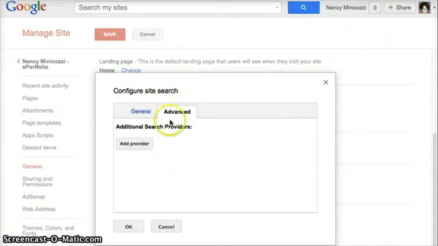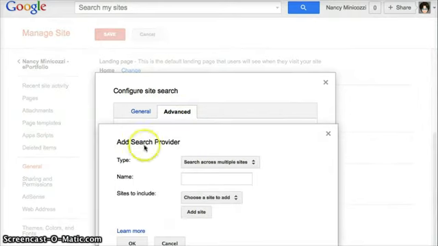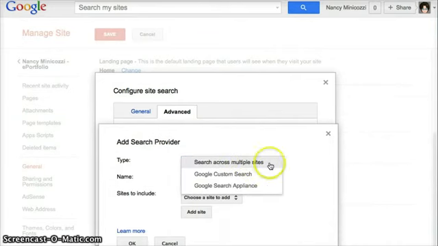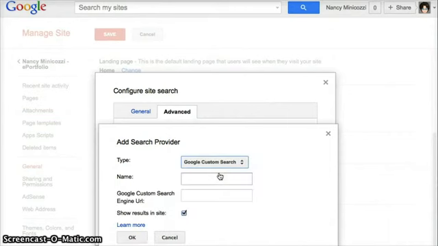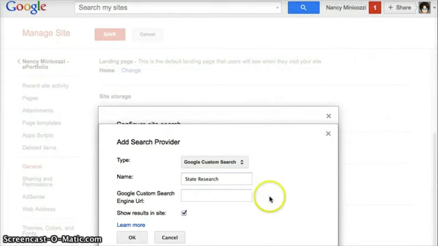I click on the Advanced tab and go to Add Provider. When I click on this tab, Search Across Multiple Sites, I can get Google Custom Search, where I type in the name that I want my students to see, State Research, and then I need the custom search engine URL.